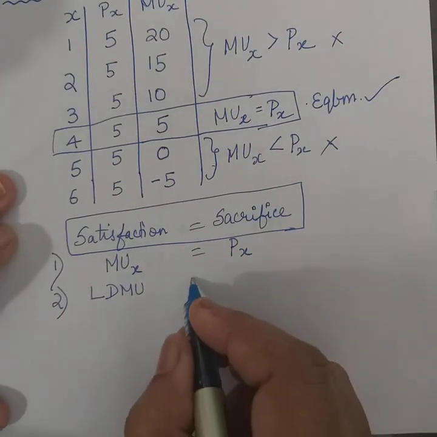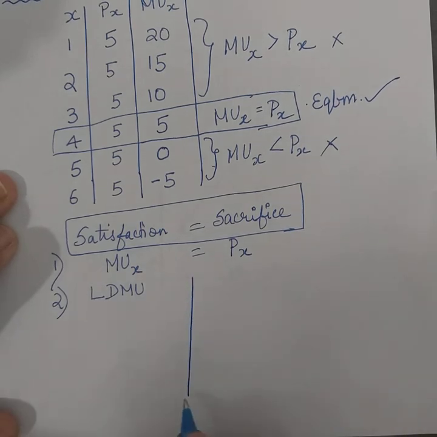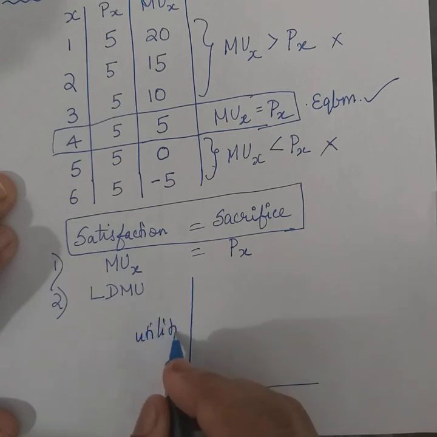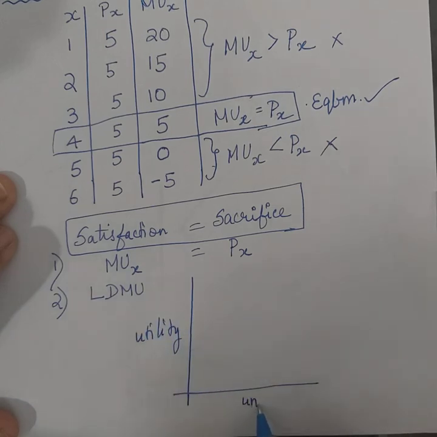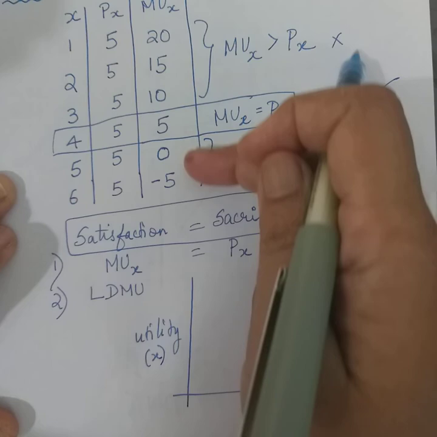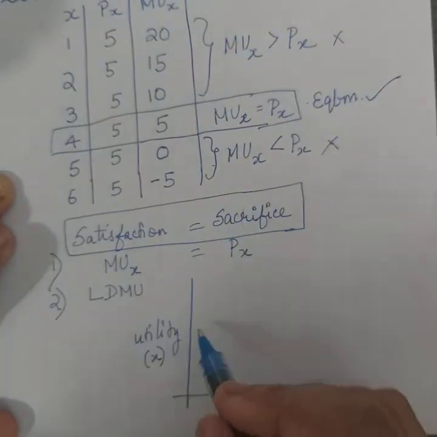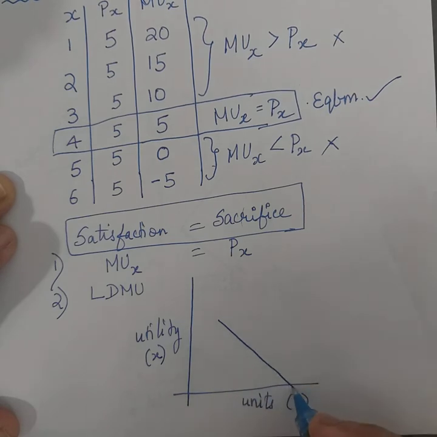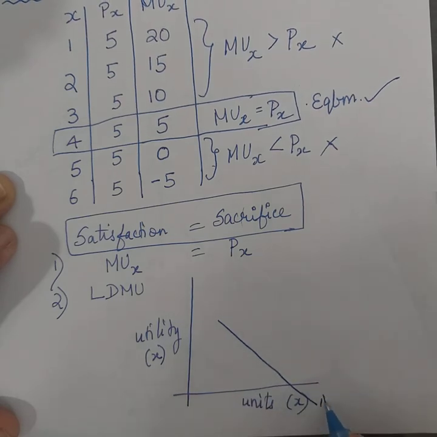It is a very simple diagram. You already know the marginal utility. If you measure utility out here and the units consumed, in this case units of x product, utility of x product. Fine. So as per this table, you can see that there is a diminishing marginal utility. So if you are going to show the behavior of marginal utility, as usual you will have a downward sloping marginal utility curve like this.